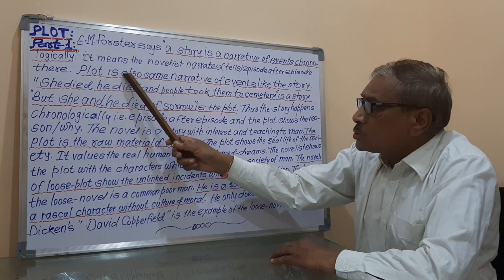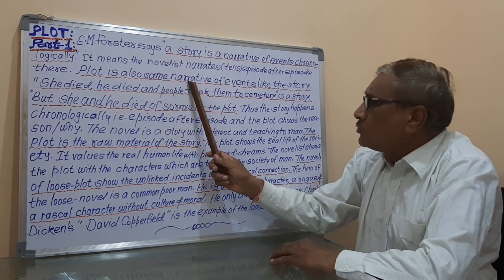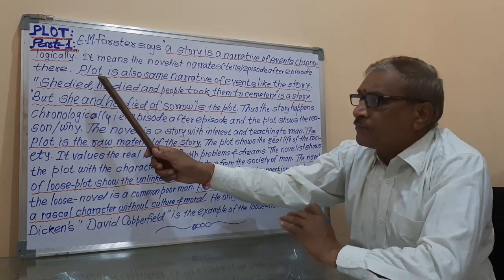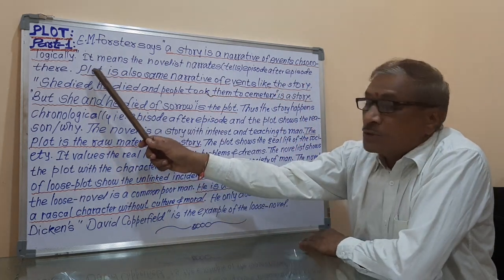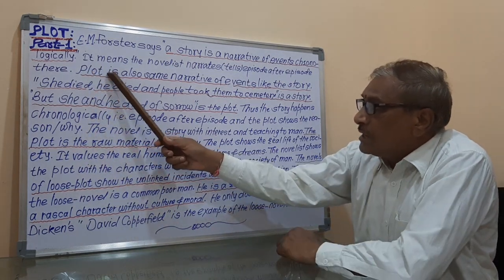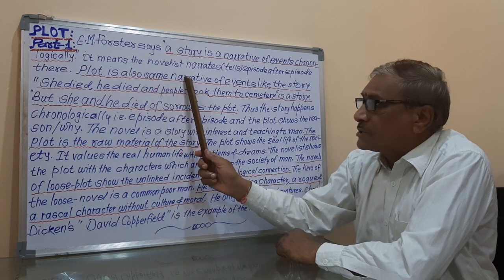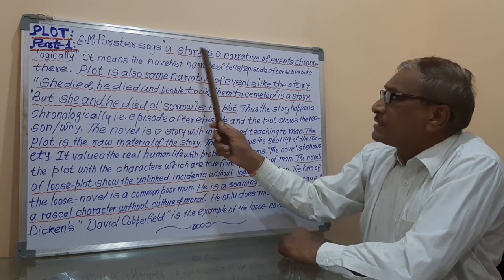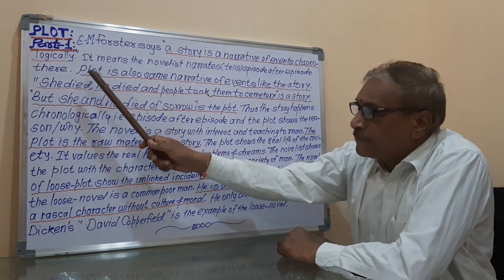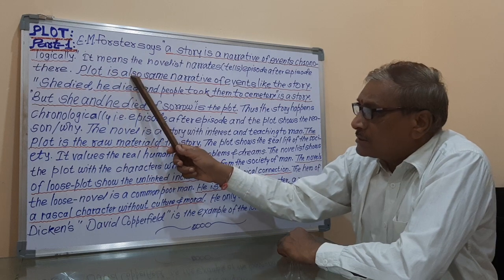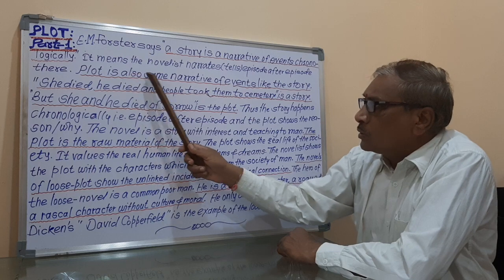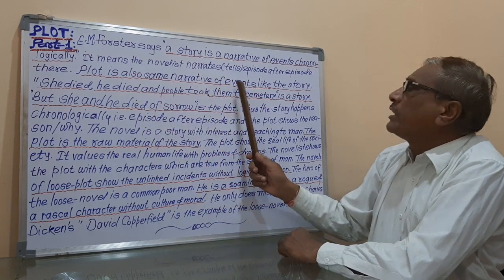Plot is also the same narrative of events like the story. Now we are talking about the plot of the story. So what is the plot? The plot is also the same narrative. Same narrative means the narrative of events chronologically. So plot is also the same narrative of events.